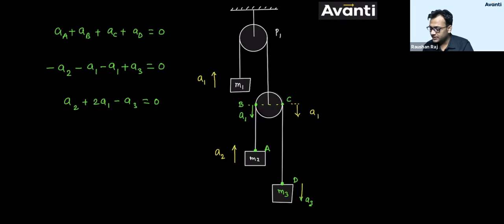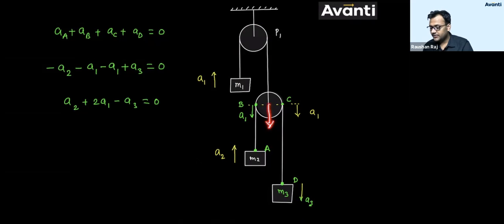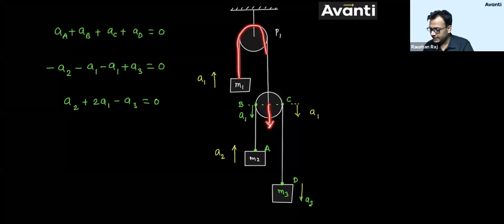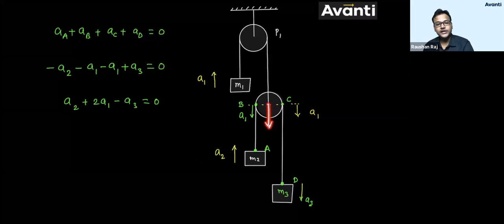Similarly, if I talk about B, since this pulley is connected to M1 which is going up, it is certain that this pulley will go down with the same acceleration, right? Because a string is what? An inextensible string. So whatever the acceleration A1 is there, the same acceleration must be there for this point also in the downward direction. Then only this whole string will be inextensible.